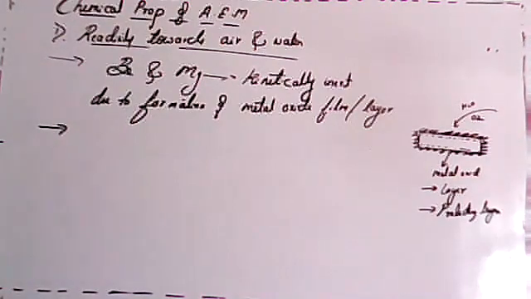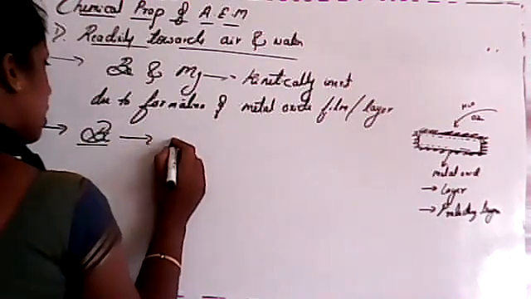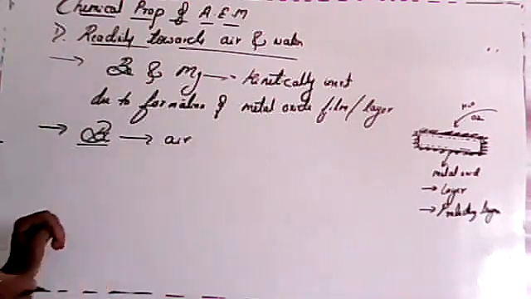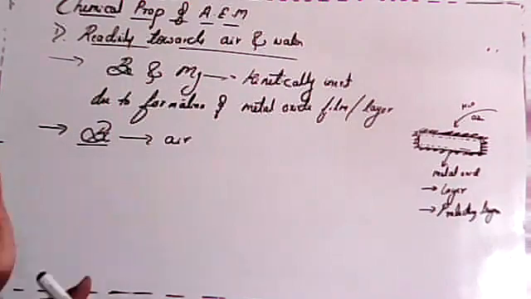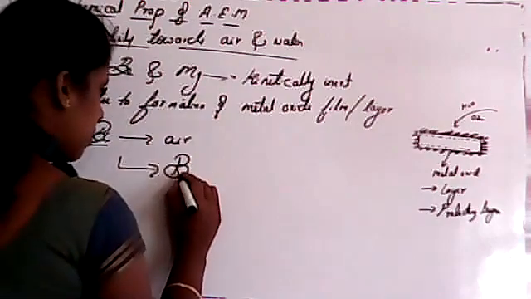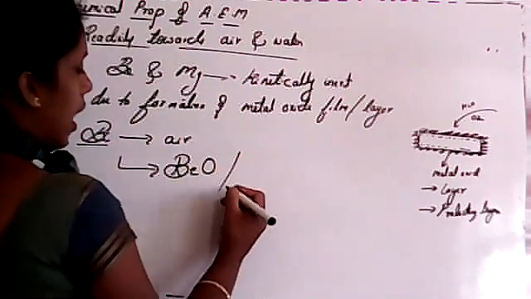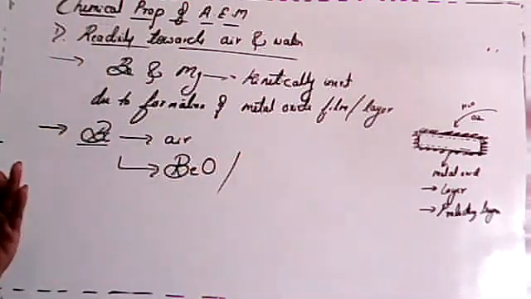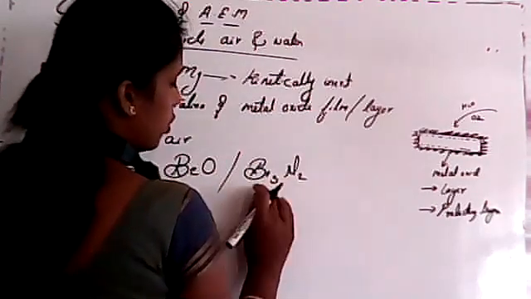Second point for this one: whenever we consider powder beryllium with air, it readily reacts with air and forms beryllium oxide, just like lithium, and also it forms beryllium nitride, Be3N2. I already mentioned how to write this composition.